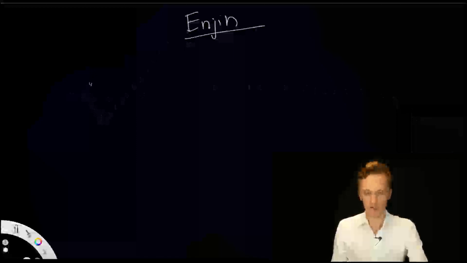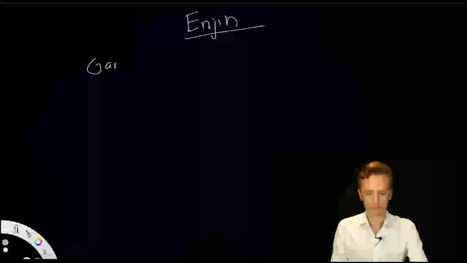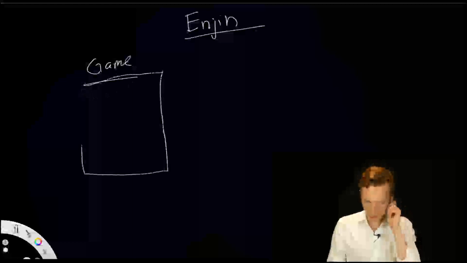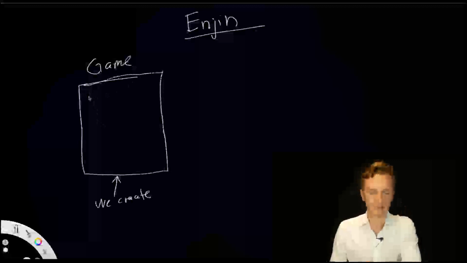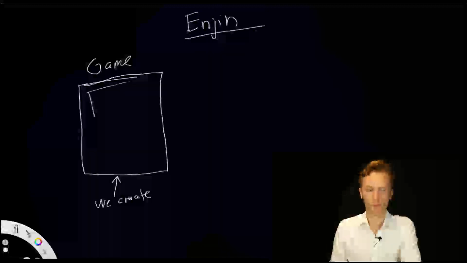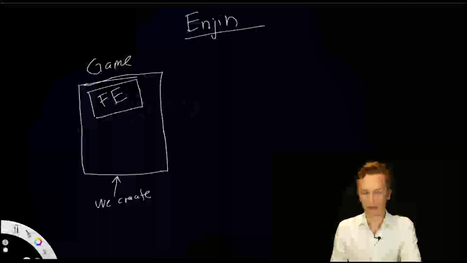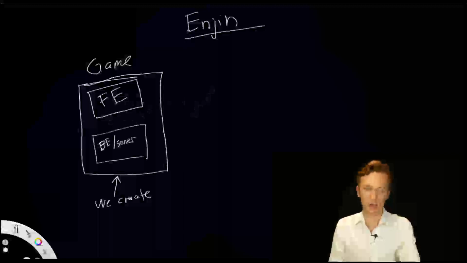First of all, let's just write here that the game, the actual building of the game, is still completely on us. So this is what we create. We create the game, and this incorporates both the front-end part, meaning the actual app or the website where the game is played, or the console, whatever that can be, and it includes a back-end server if we need that in our game.